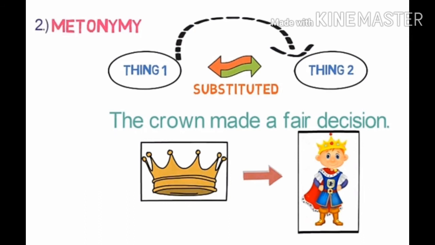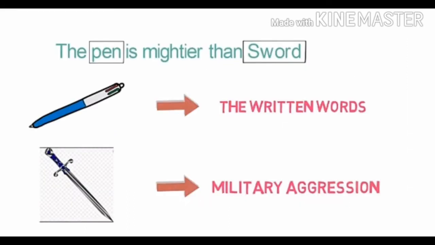Let's look into the next example of metonymy. The pen is mightier than sword. Here in this sentence, two words are in metonymy, pen and the sword.